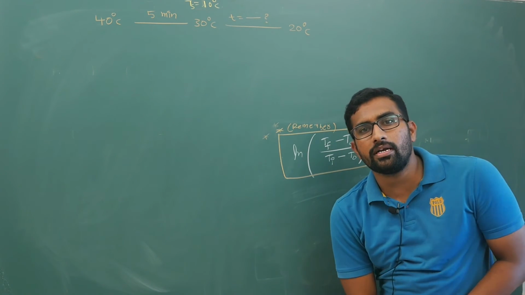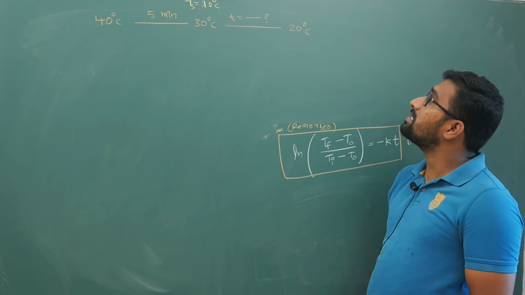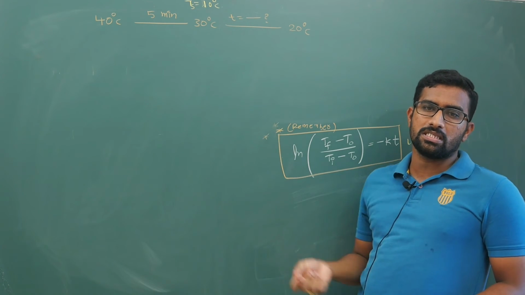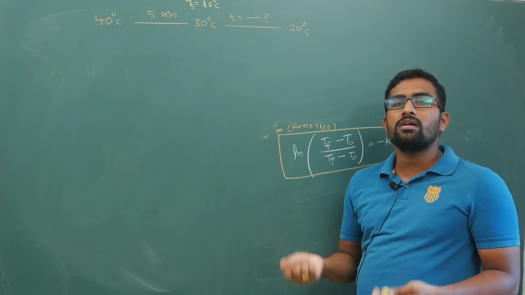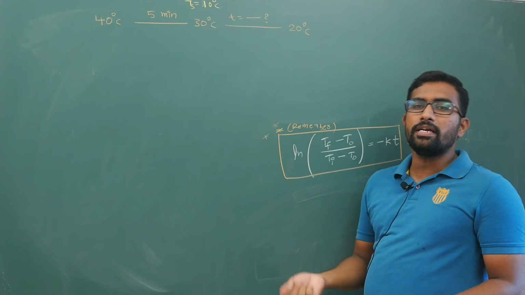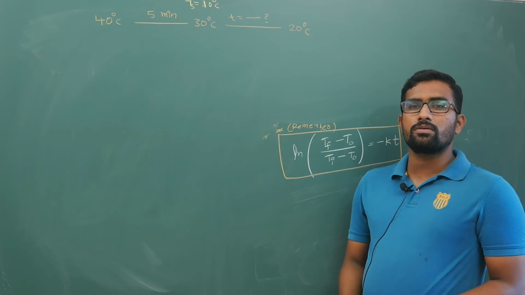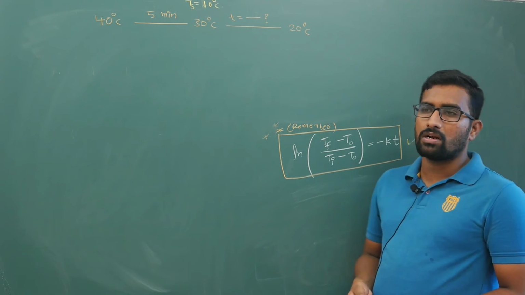Your body will cool down only till the temperature of surroundings is equal to the temperature of the body, but beyond that it will not happen.